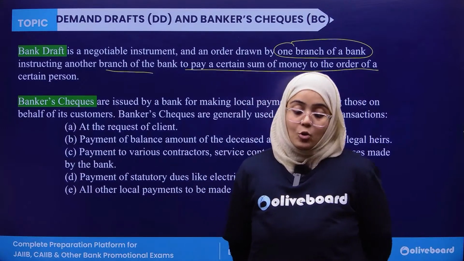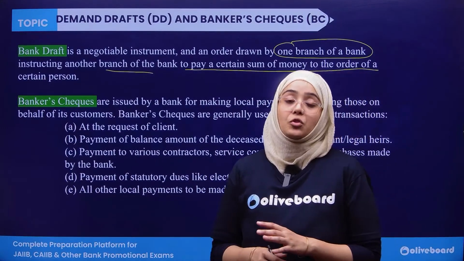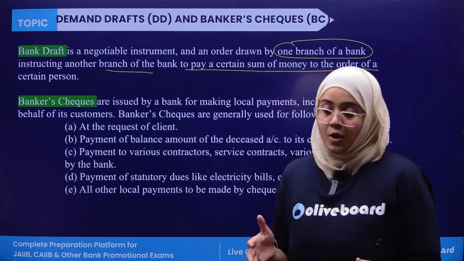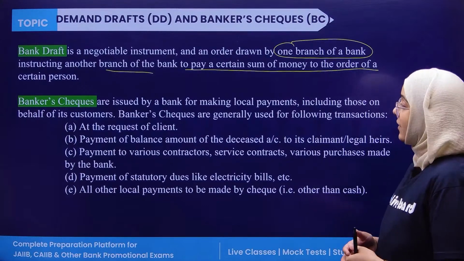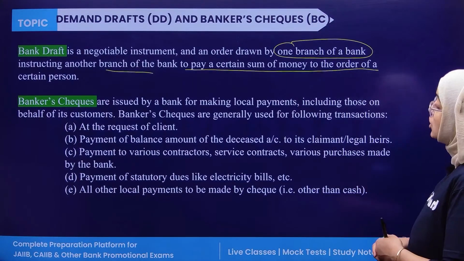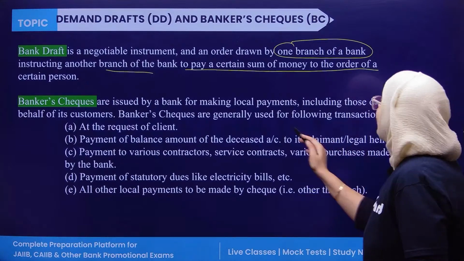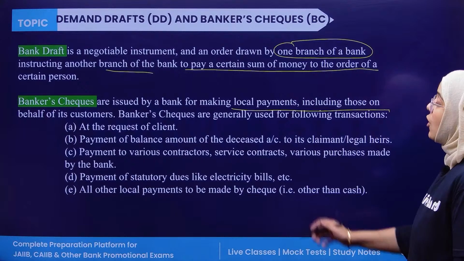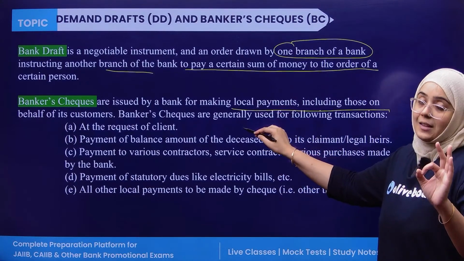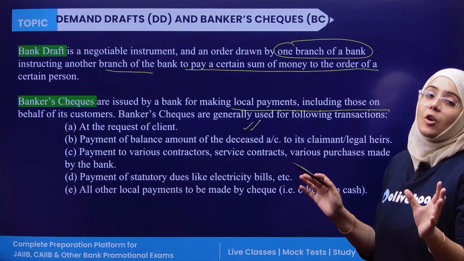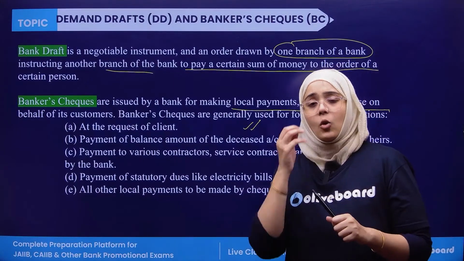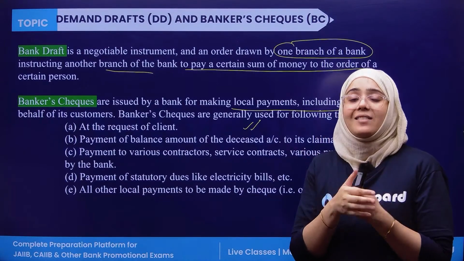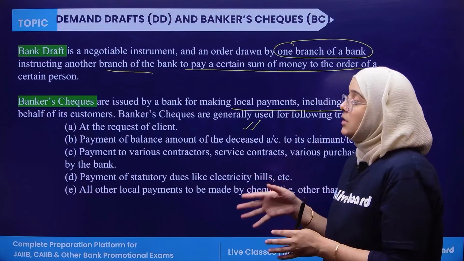So bank draft is actually used for what? Bank draft is used for making a payment, or making a certain sum of money available, on the order of a certain person. Now what are banker's checks? Banker's checks are issued by the bank for making some local payments, including those on behalf of the customer. Banker's checks are generally for transactions like, if it is at the request of the client, you have to pay for some local payments. Locally, you have to pay in the shopping malls, you have to pay the electricity bills. So for local disbursement or for local payment, the banker's check is there.